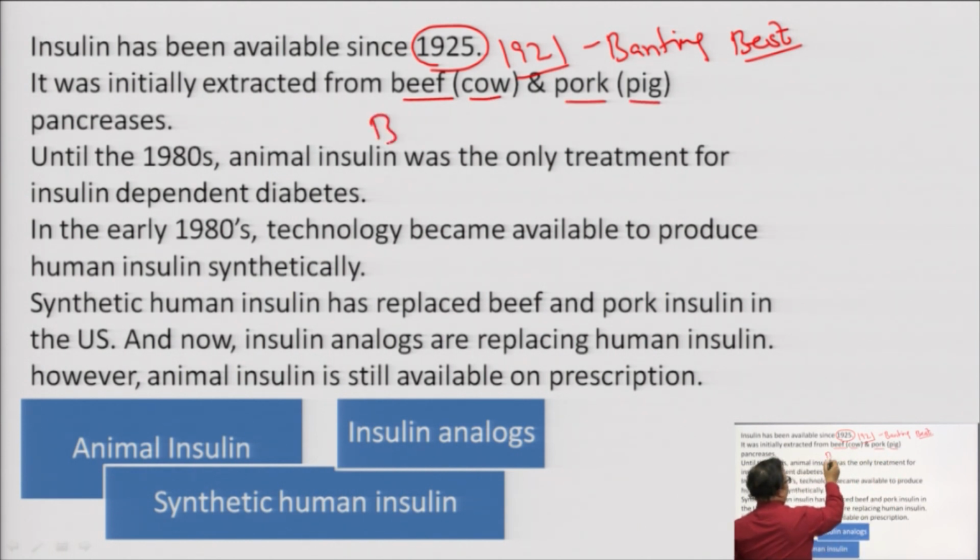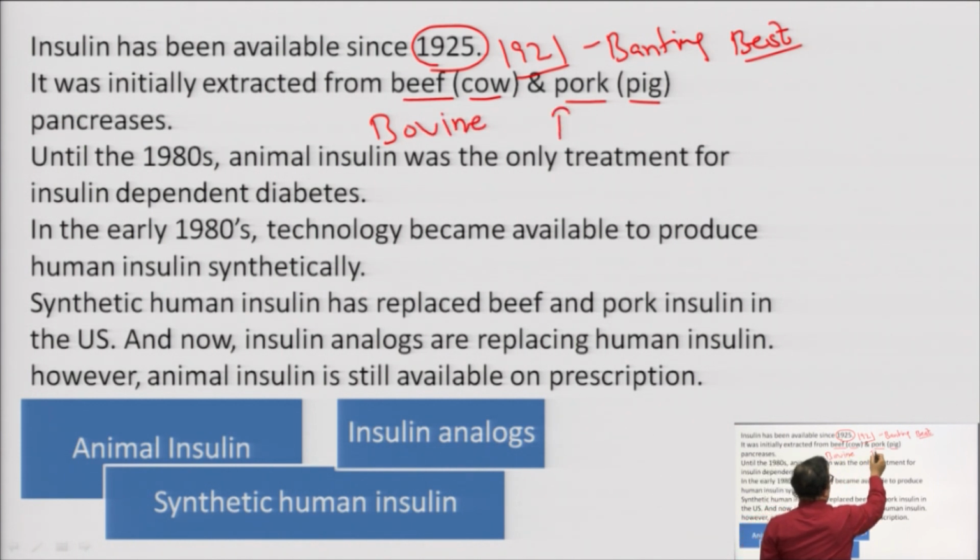If it was extracted from beef, it was considered bovine insulin, and if it was extracted from pork, it is known as porcine insulin. Until the 1980s, this animal insulin was the only treatment for insulin dependent diabetes.